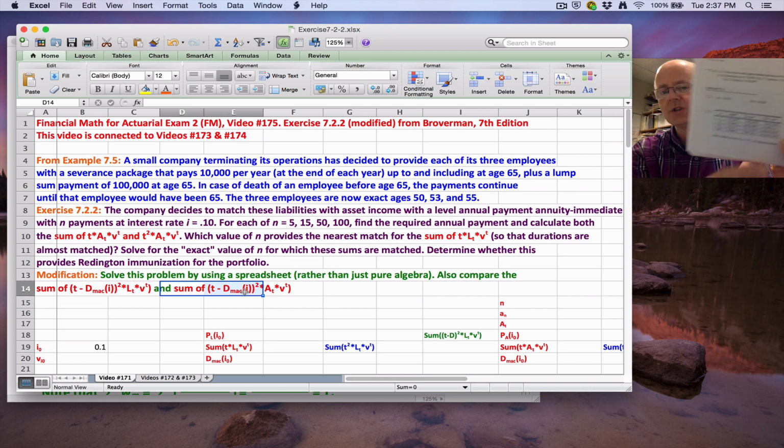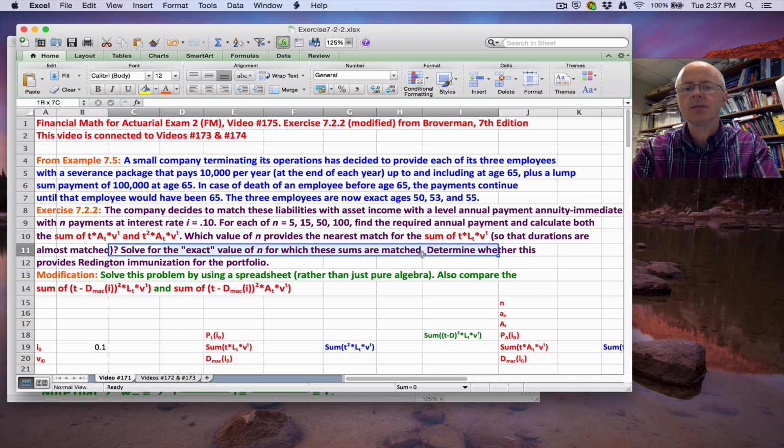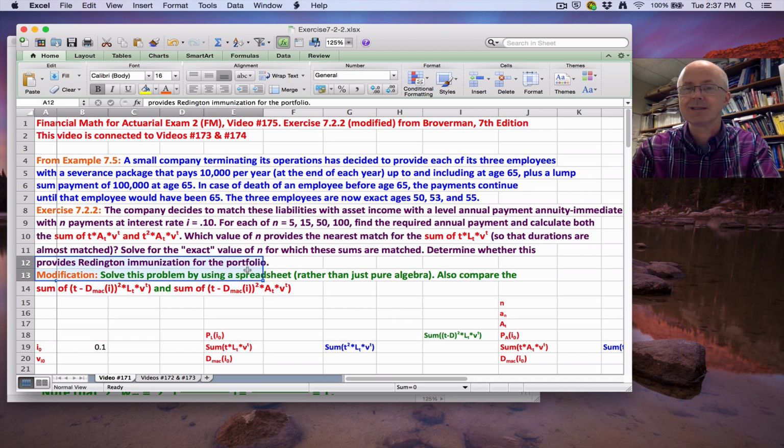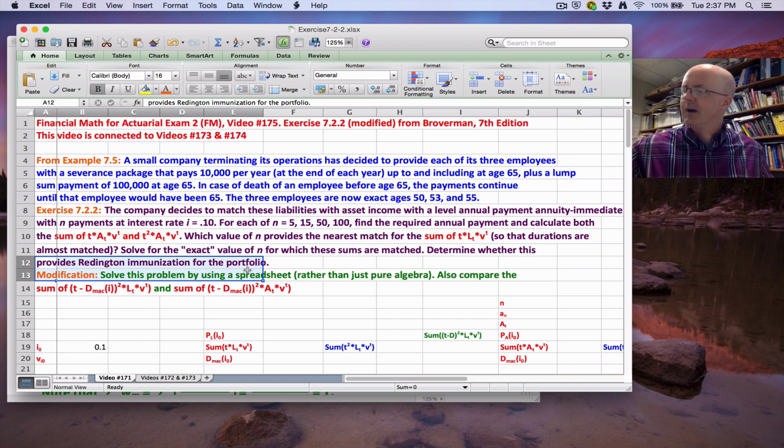And what's written there is not wrong, but it's the only thing that's written for 7.2.2, and what that means is it doesn't address this question, or this thing to do, solve for the exact value then at which these sums are matched. And it's also misleading as far as the last part of the question, determining whether this provides Redington immunization for the portfolio. Is that referring to the n that's either 5, 15, 50, or 100, or this other value of n at which these sums are more exactly matched? So that's not clear. So that's one defect.